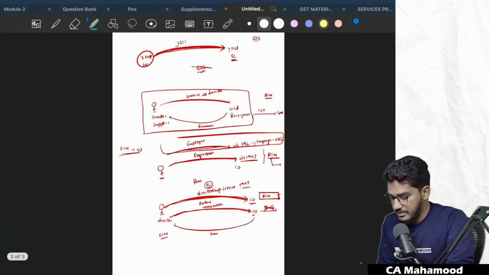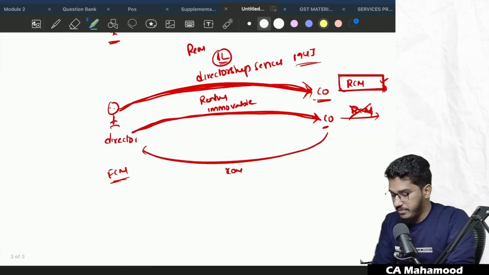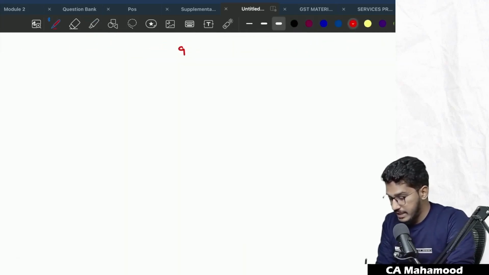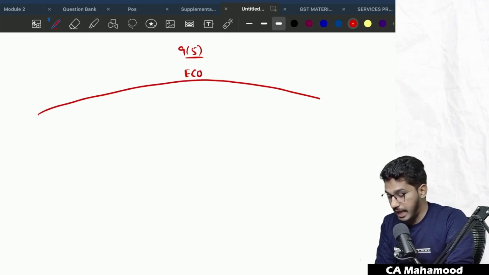So what exactly is this trying to say? 9 subsection 5 is trying to convey that the government has the power to specify certain kinds of services where, if those services are supplied through an e-commerce operator, then in those cases the tax will be directly paid by the e-commerce operator.